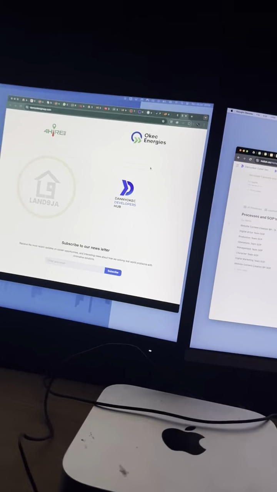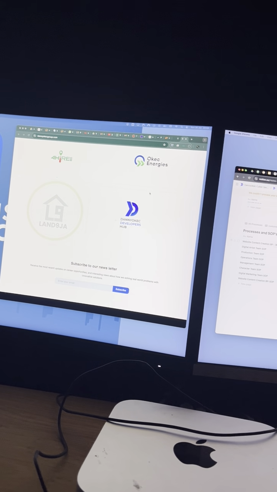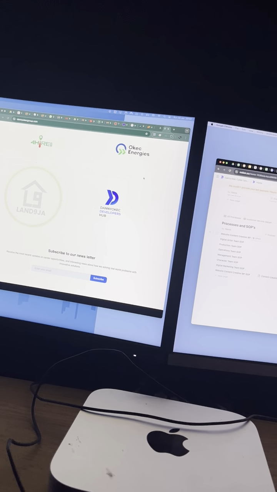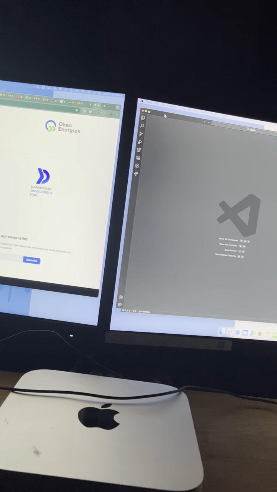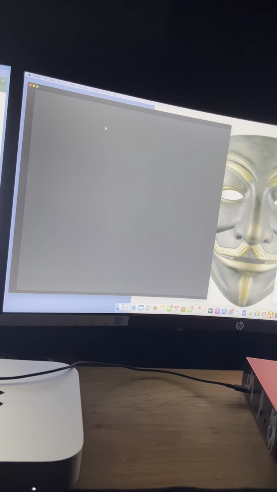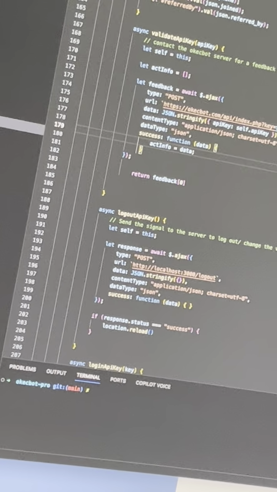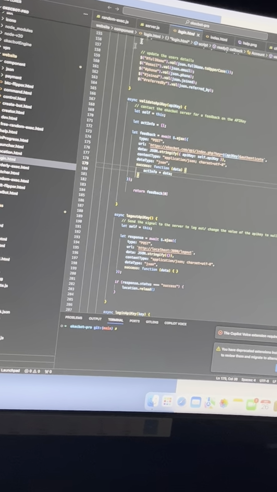Okay, firstly, this is a Sunday. I want to restore all the websites. By tomorrow, I want to start loading. So I already have my VS Code over here. I was working on building and adding more projects to the OKBot. So this is the OKBot source code. We're actually thinking of adding more features to it.